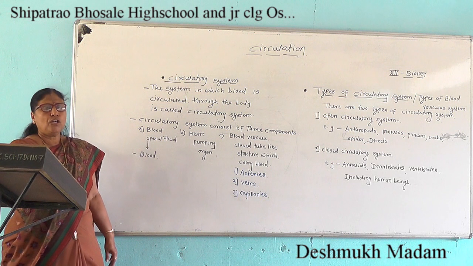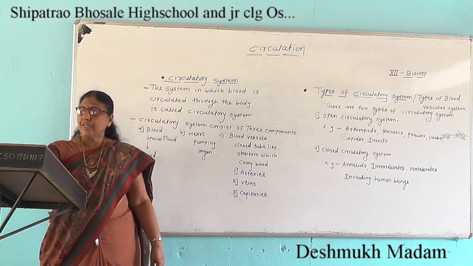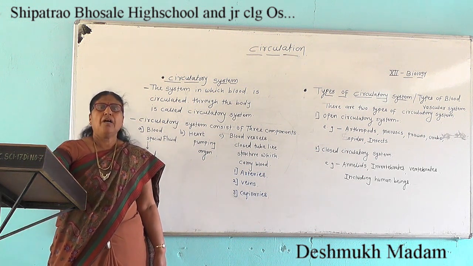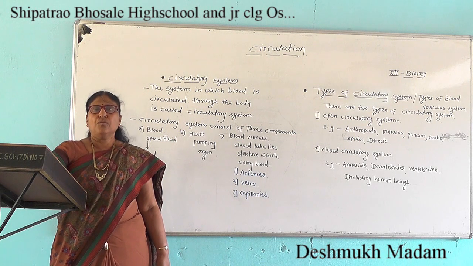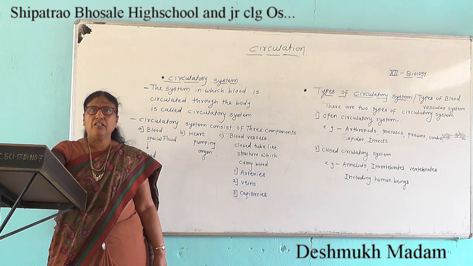And second, the closed circulatory system, which is found in animals like annelids, invertebrates and vertebrates, including human beings.